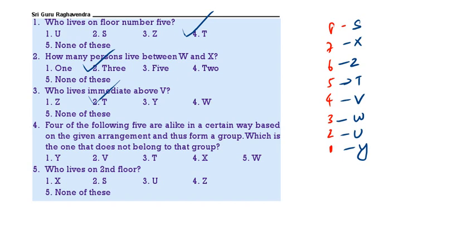4 of the following 5 are like in certain way and hence form a group. Which is the one? So Y is on the first floor, V is on the 4th floor, T is on the 5th floor, X is on the 7th floor, W is on the 3rd floor. Then who is living on the 2nd floor? That is U. 3 is the correct answer.